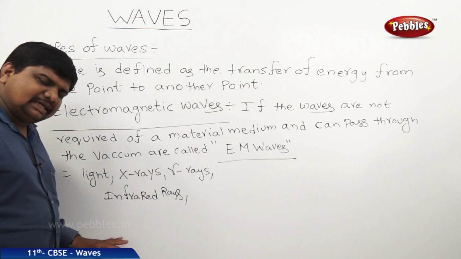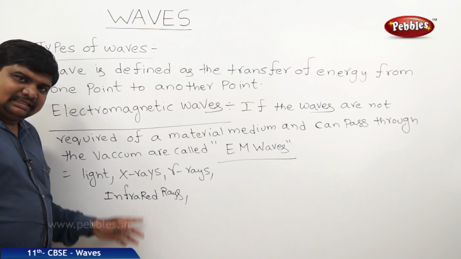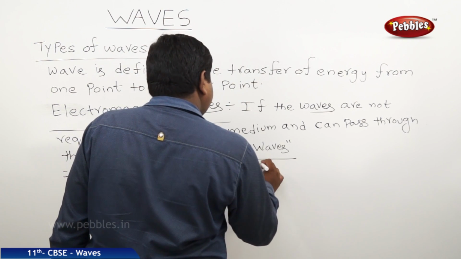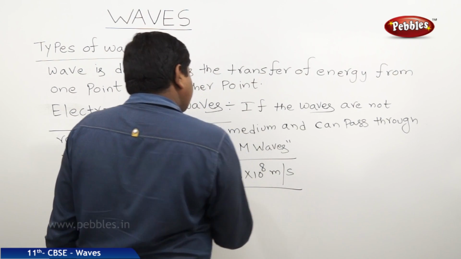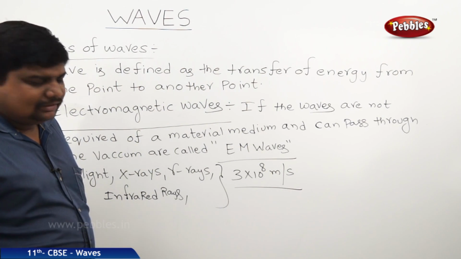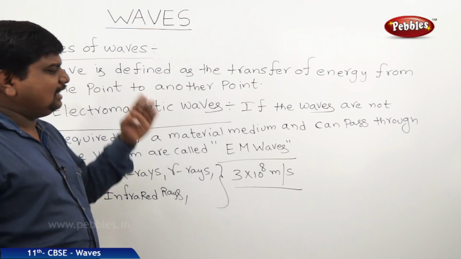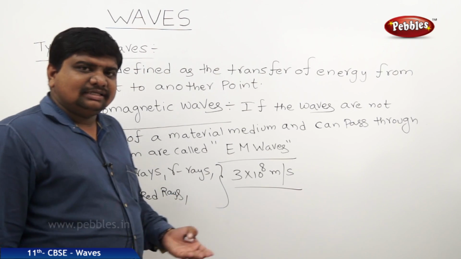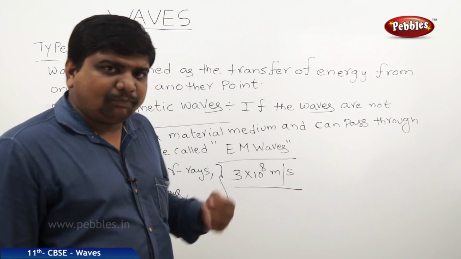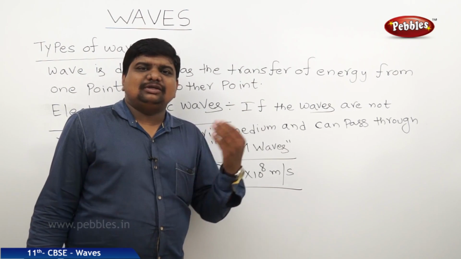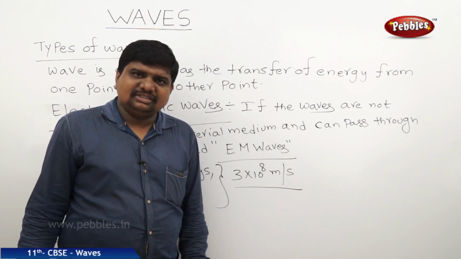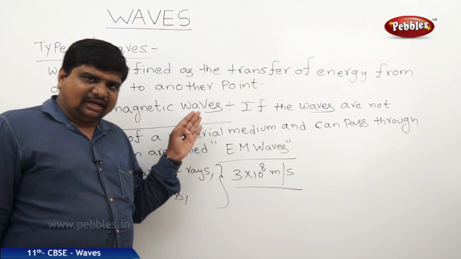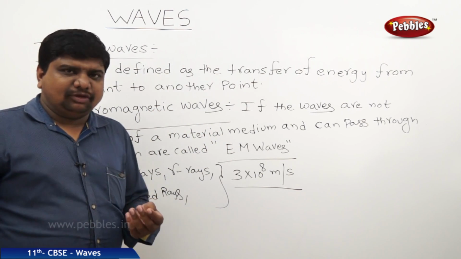So in this case what we can understand is these all rays can travel with the speed of light, that is nothing but 3 into 10 to the power of 8 meters per second, which is very high when compared to any other waves or any other energy sources. So they can travel through vacuum. Best example, sunlight: the distance from sun to earth is approximately 1.5 into 10 to the power of 11 meters. Still 2/3 of it is filled with vacuum. Still we are experiencing the sunlight on the earth. This way we can prove that sunlight consists of electromagnetic waves that can travel through vacuum also.